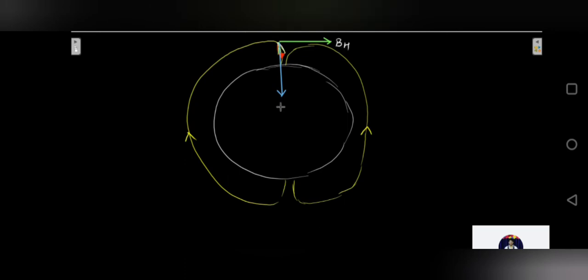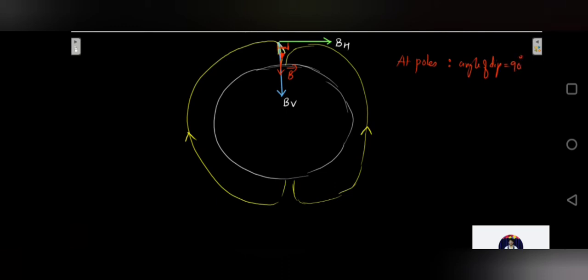BH and BV. So just see what angle is made by the needle. Since the needle is like this, the total magnetic field would be pointing like this. So what is the angle made by the total magnetic field with the horizontal component? It is 90 degrees. So what can you say at the poles? At the poles, the angle of dip is equal to 90 degrees.